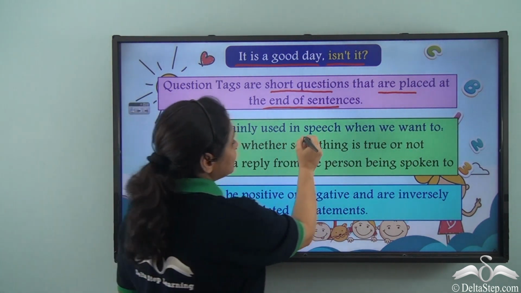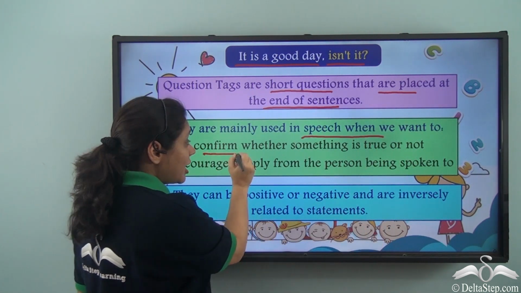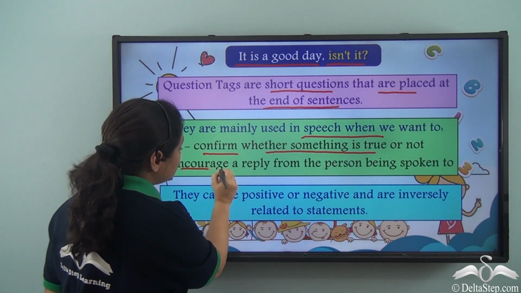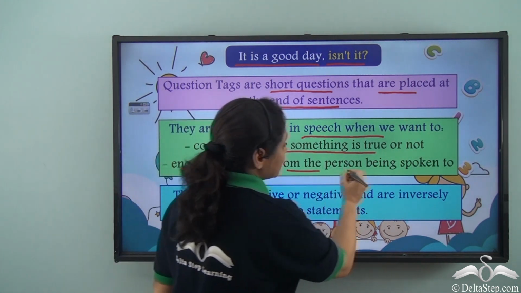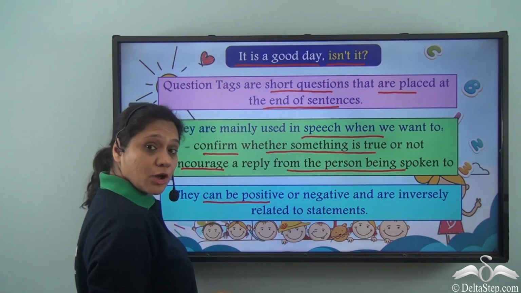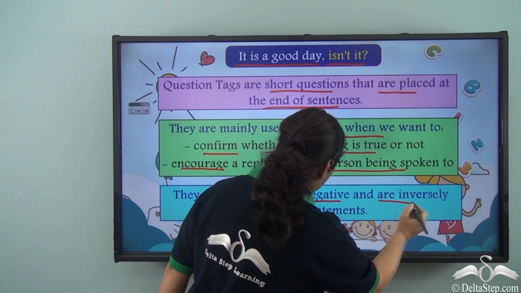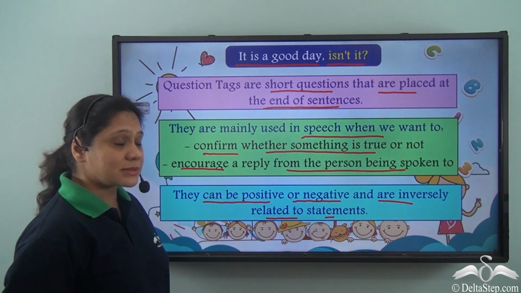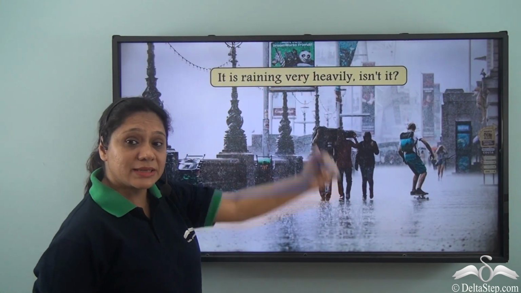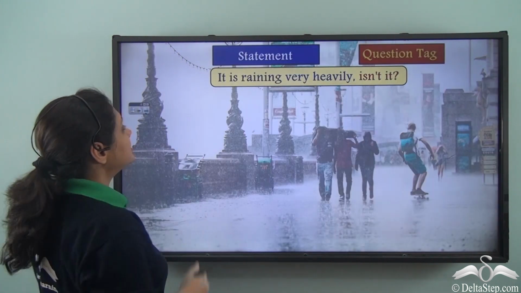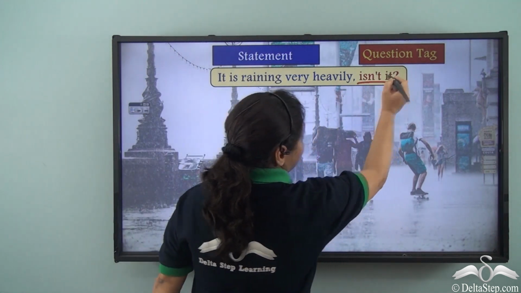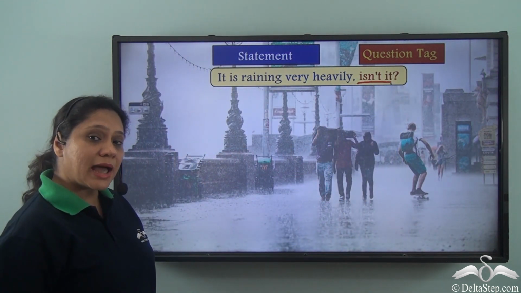They are mainly used in speech when we want to confirm whether something is true or not, or when we want to encourage a reply from the person being spoken to. Now, question tags can be positive or negative and are inversely related to statements. It is raining very heavily, isn't it? Now, in this sentence, it is raining very heavily is the statement where isn't it is the question tag.